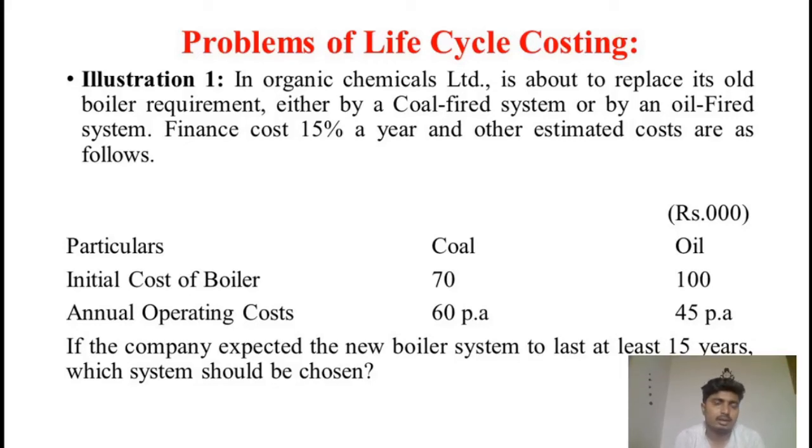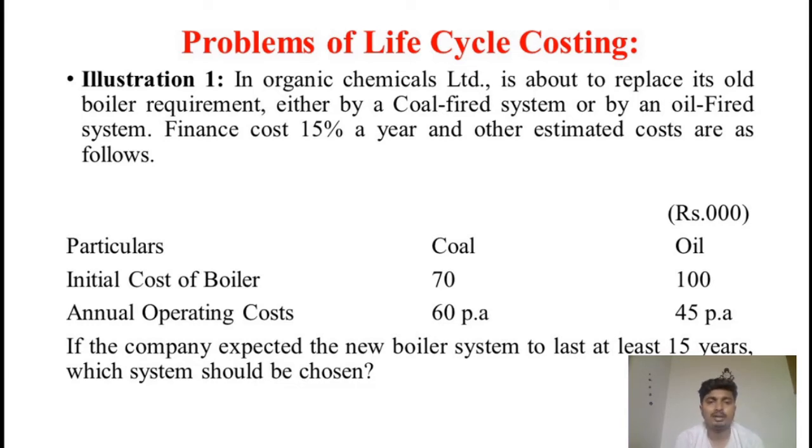In order to understand product life cycle costing in a better way, let's move into one illustration. Organic Chemicals Limited is about to replace its old boiler, either by a coal-fired system or by an oil-fired system. Finance cost is 15% a year and other estimated costs are as follows.